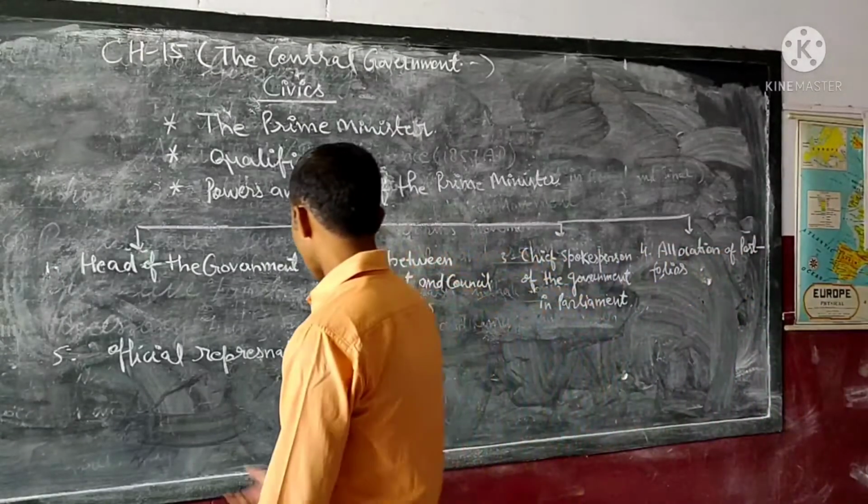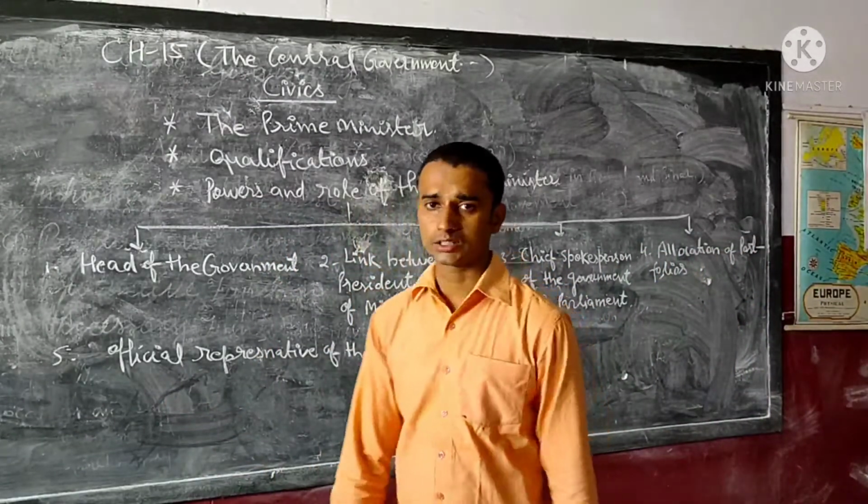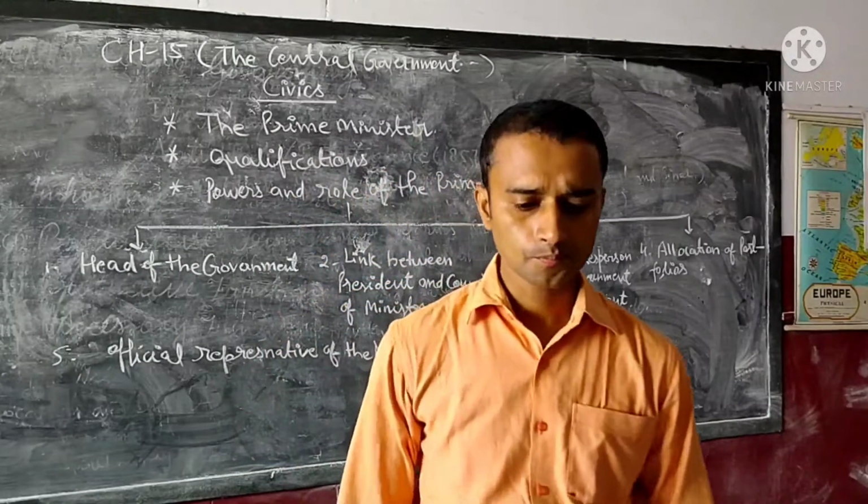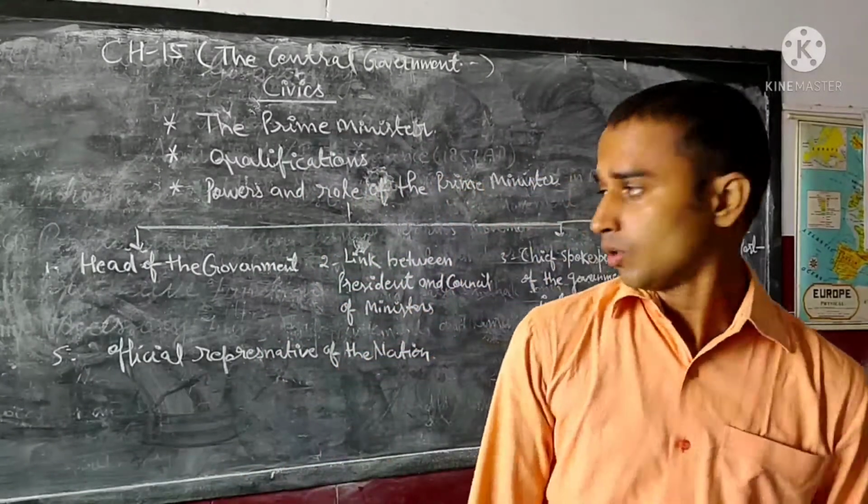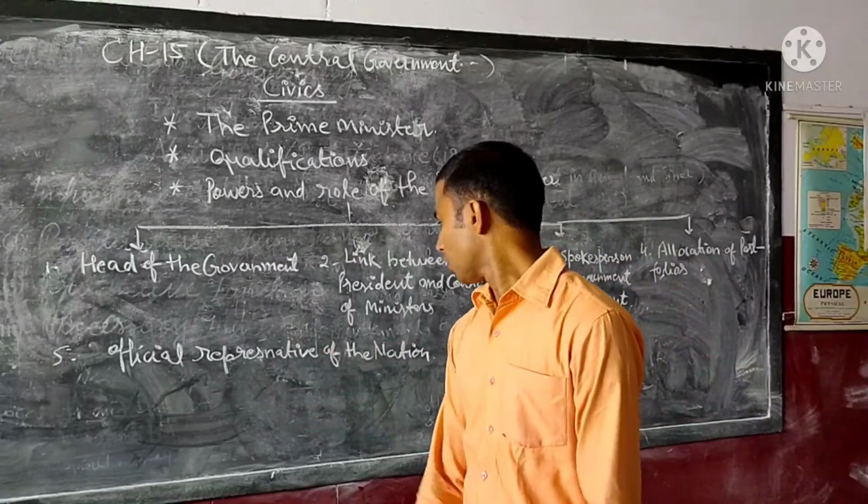Next, official representative of the nation. The Prime Minister of India is known as the official representative of the nation.